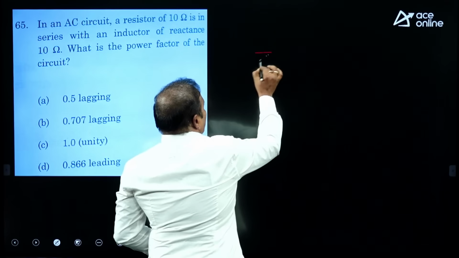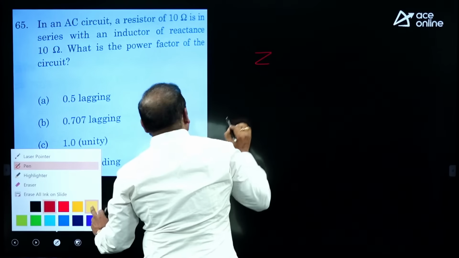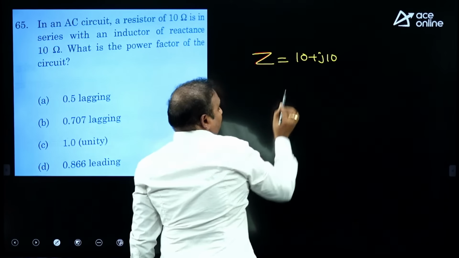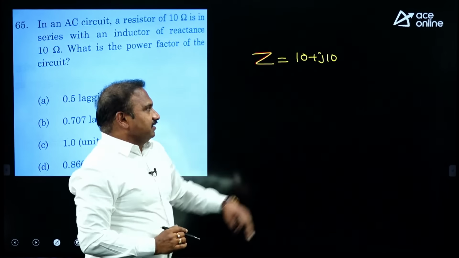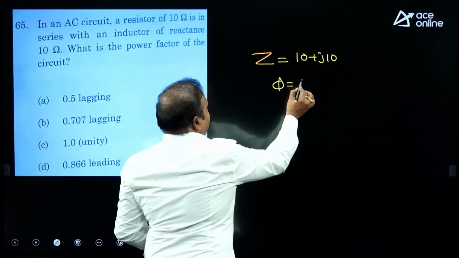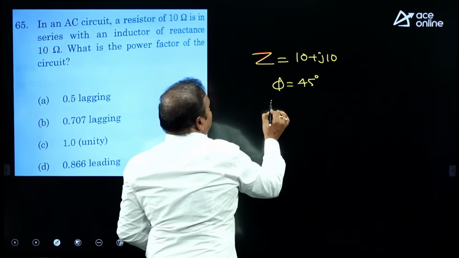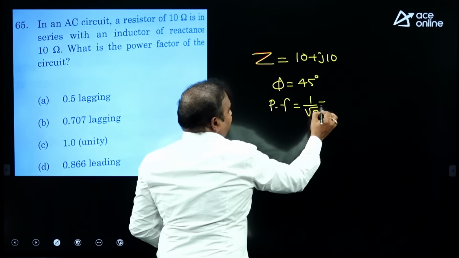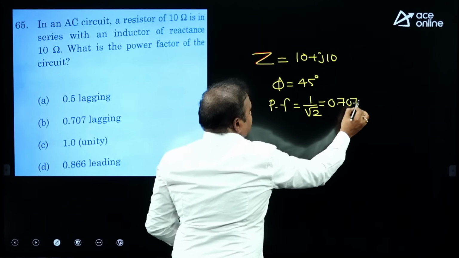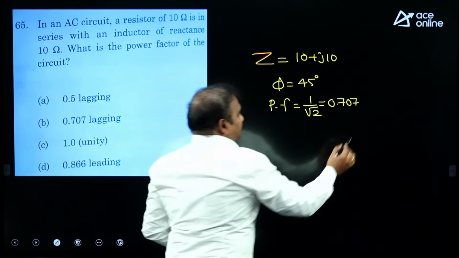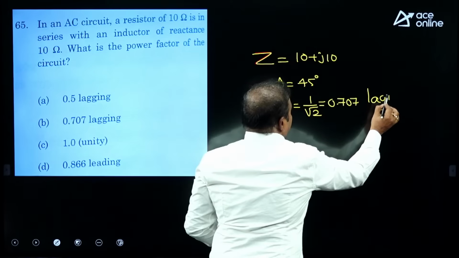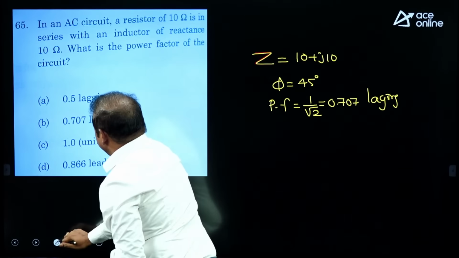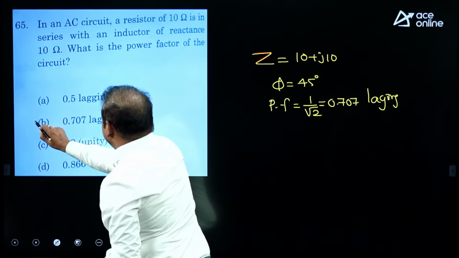Whenever you take the total impedance, Z is equal to R plus jXL, 10 plus j10. You know that whenever the real and imaginary parts are both the same, the phase angle is equal to 45 degrees. Then the power factor is equal to cosine of the phase angle, which is 1 by root 2, cos 45, 0.707. Since it is an inductive circuit, that is why it is lagging. Very simple one. According to the given options, option B is the correct one.